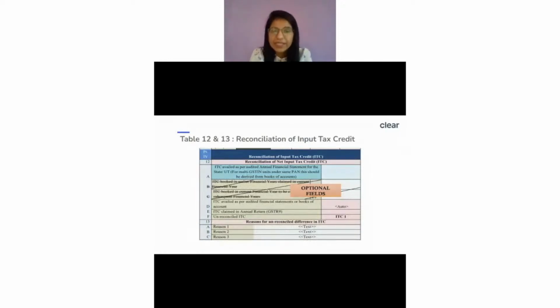Similarly, there would be ITC which you have booked in the current financial year, but you may be claiming in the next financial year. So that part has to be shown over here. So there was some for the previous year you have claimed in the current year, and for the current year you have claimed in the next financial year. All adjustments have to be shown over here, and if there is still a difference between these two, then you have to again tell why there is a difference between these two.